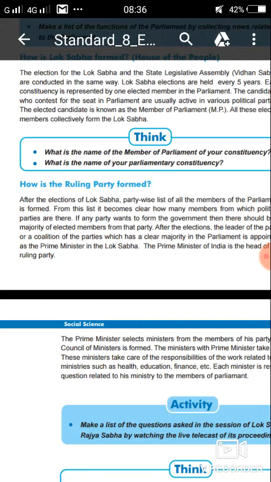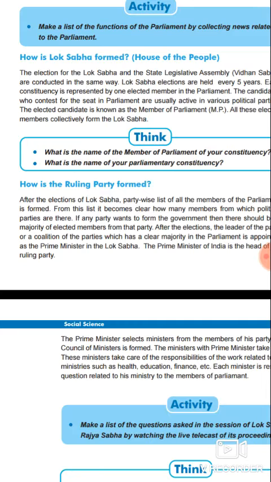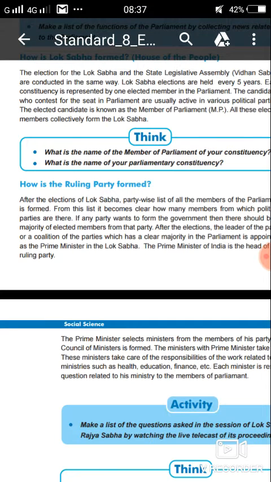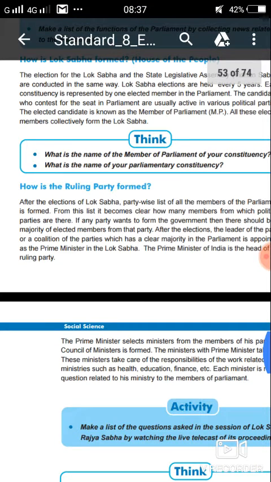Suppose any bill, whether it is a money bill or any other, needs to get consent in Rajya Sabha also. This House of Parliament reviews the bill passed by Lok Sabha. The role of Rajya Sabha is very important.